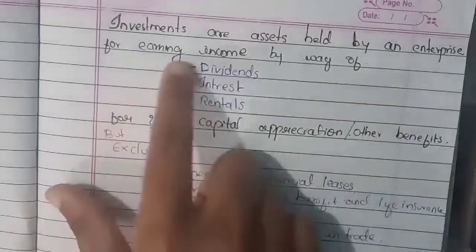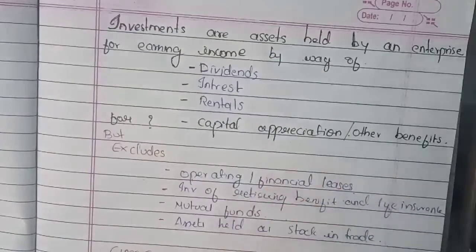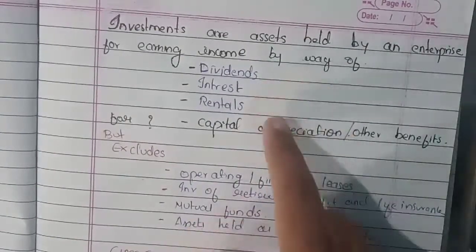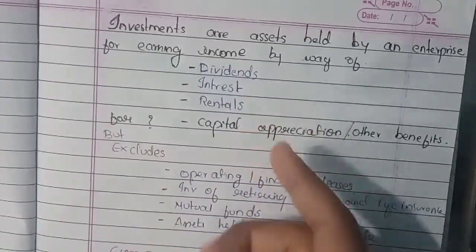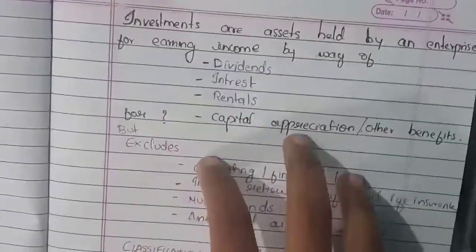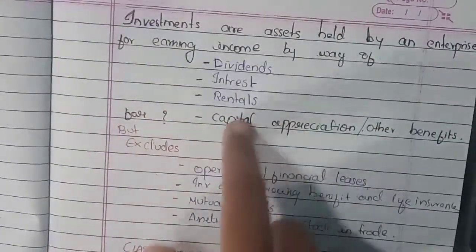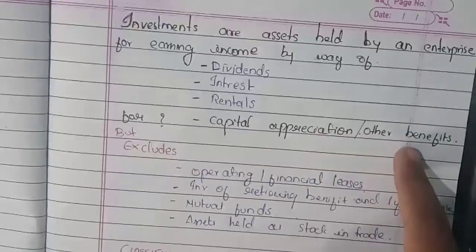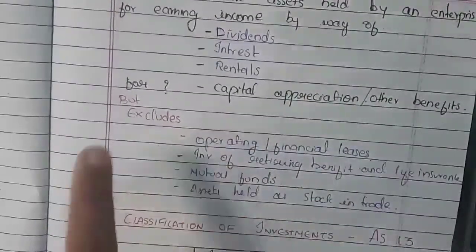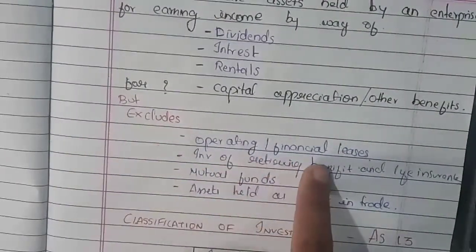For what? For earning the income. Through how do you earn the income? Through dividends, interest and rentals. So after you earn all this, what does it lead to? It leads to capital appreciation and other benefits. Okay, these are investments, but it excludes the operating or financial leases.